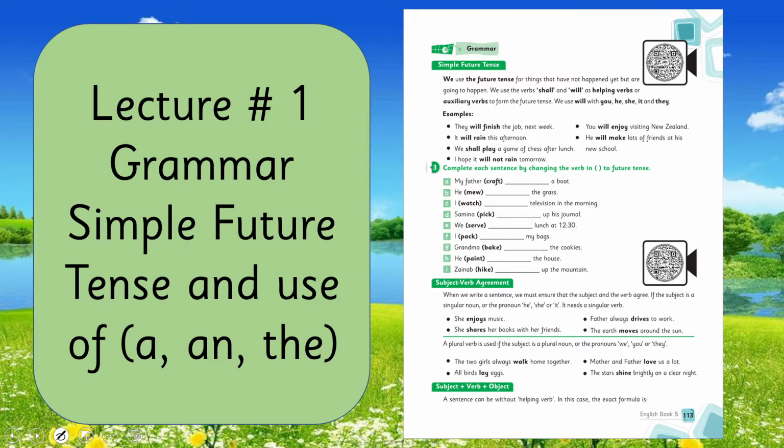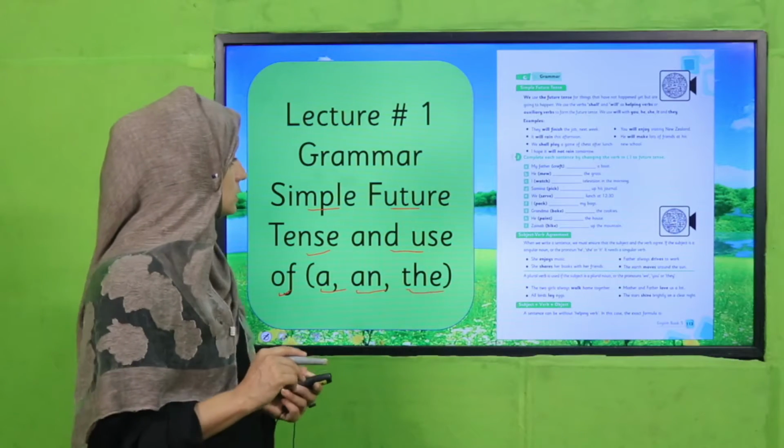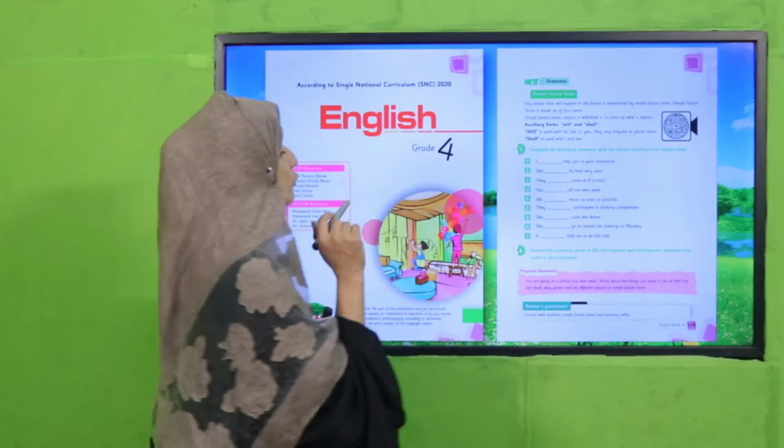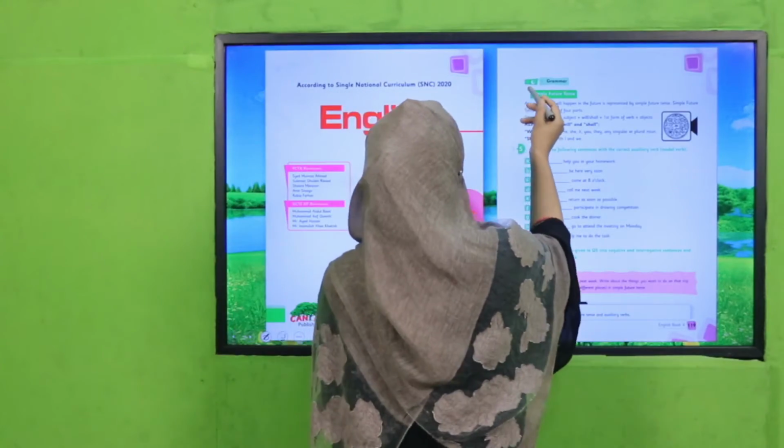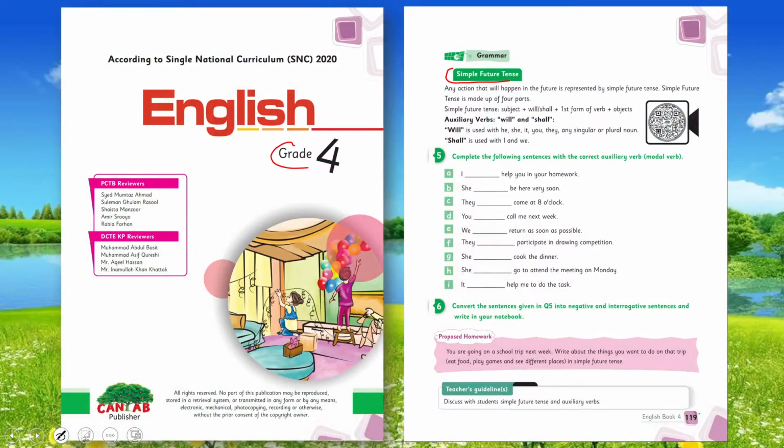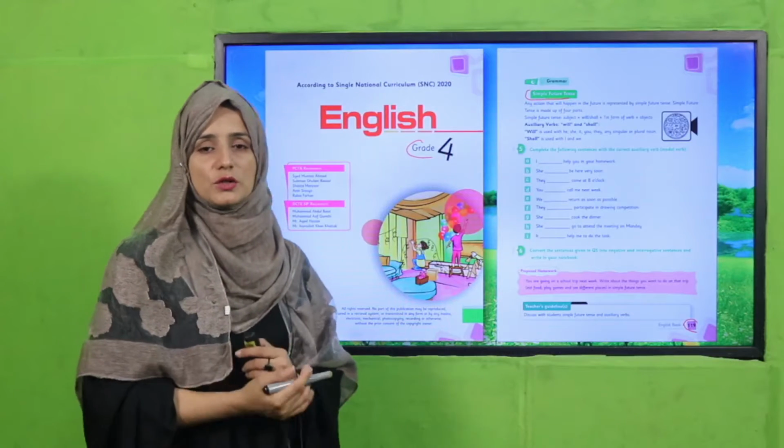Our today's lecture, lecture number 1, under the title of grammar. My dear students, we will learn about simple future tense and use of a and the. Okay, so today we are going to learn about this. Before, in English for grade 4, my dear students, we have already learned about simple future tense on page number 119. I hope you remember it. If you were not, you can watch this video lecture again.